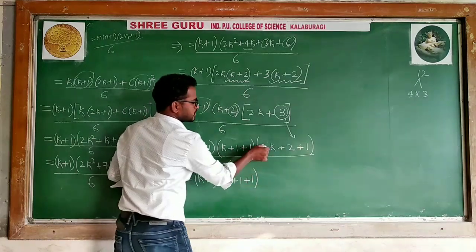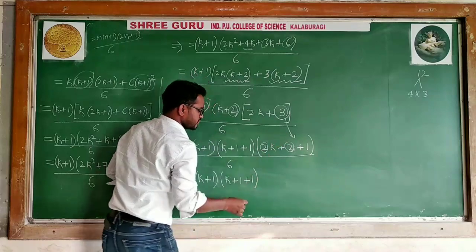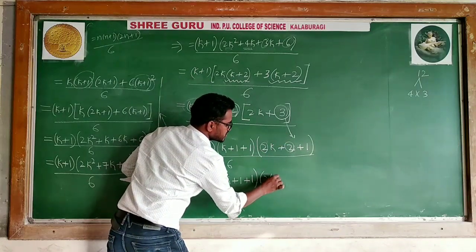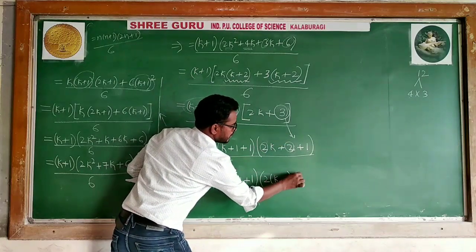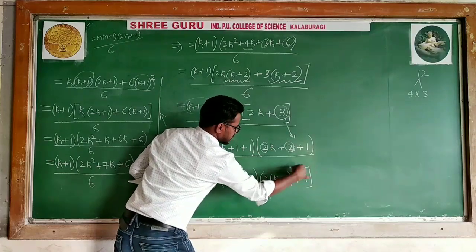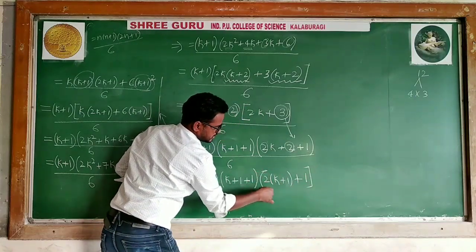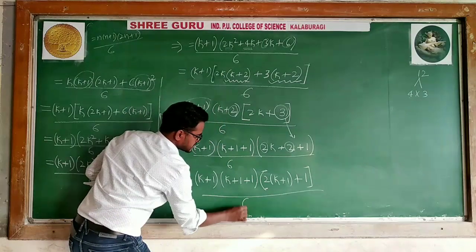What is the common here? 2 is common from these two. 2 common remains, and k plus 1 is already there. Yes, I can say that whole divided by 6.